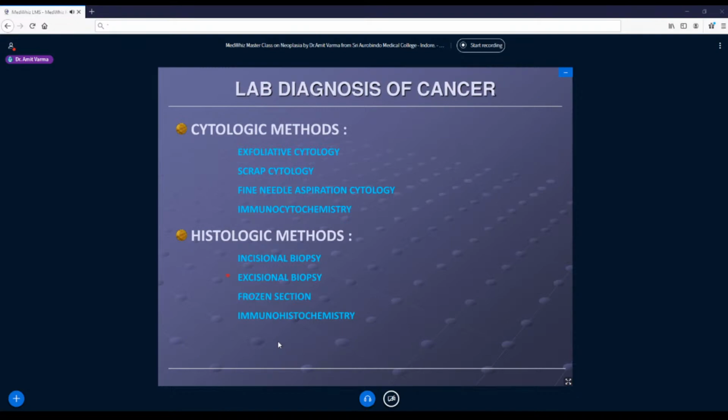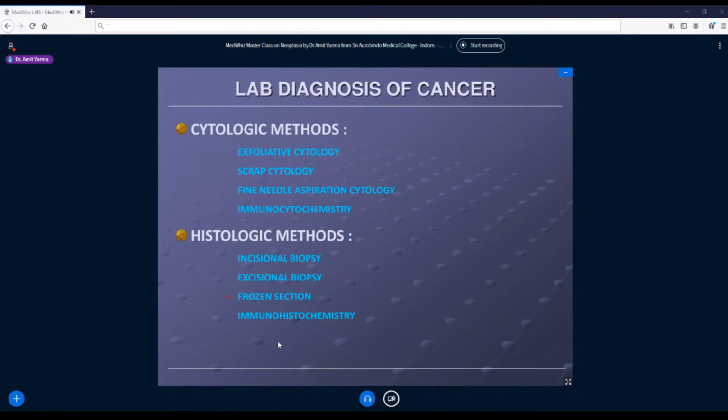So here what I do, I don't put the tissue in formalin. I have not fixed it. Okay. So it is put in simple saline. Now what is my motto? My motto is to cut it as thin as possible. So that's why I take a chunk of this tissue.